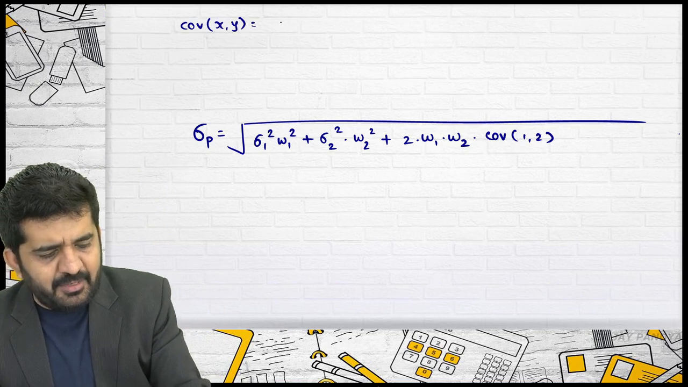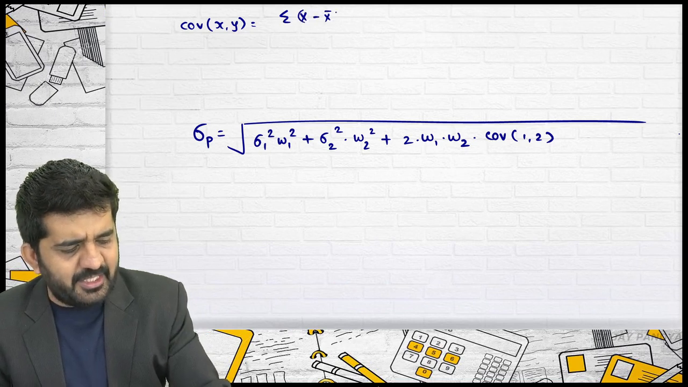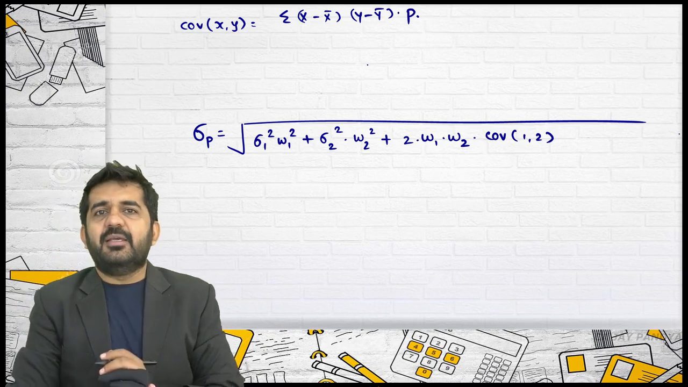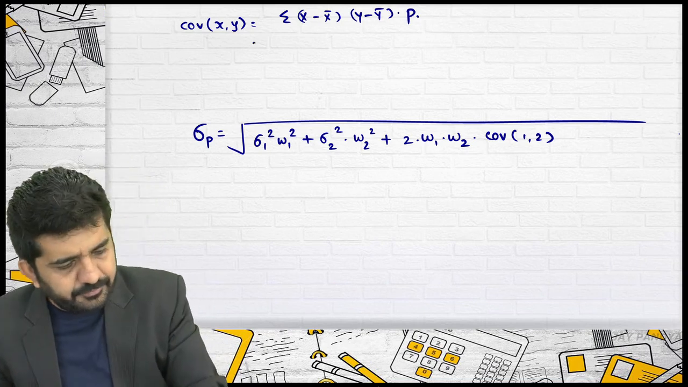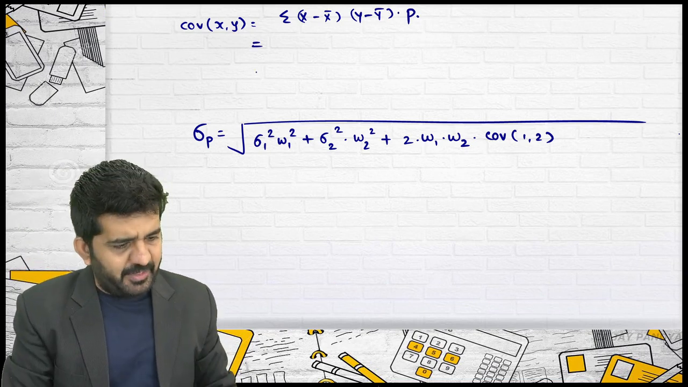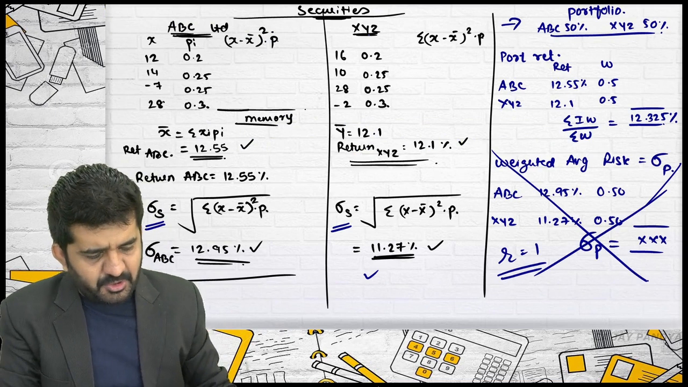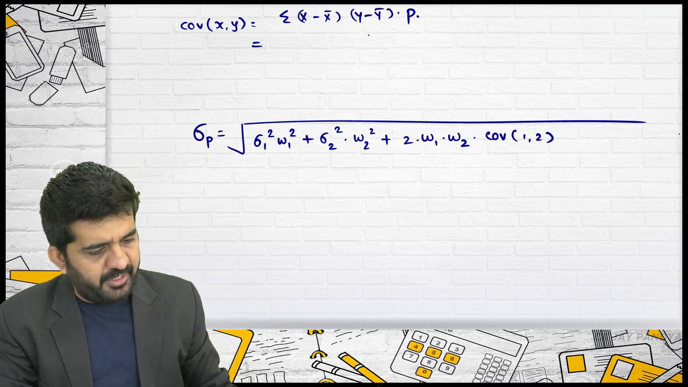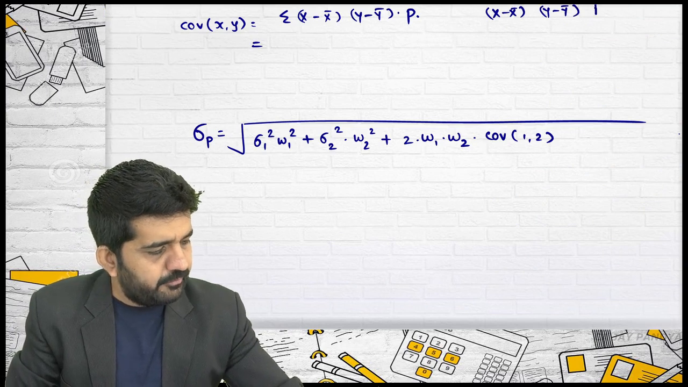Covariance between X and Y can be found out by the general statistical formula: sigma of X minus X bar, Y minus Y bar, upon N. Here there is a probability given, so into P. You can find out covariance between X and Y. What will be X minus X bar, Y minus Y bar into P? I'll write the X minus X bar column, then the Y minus Y bar column, then P.